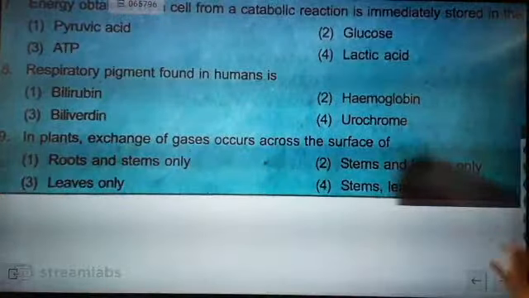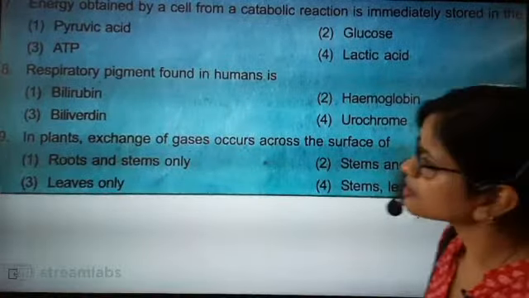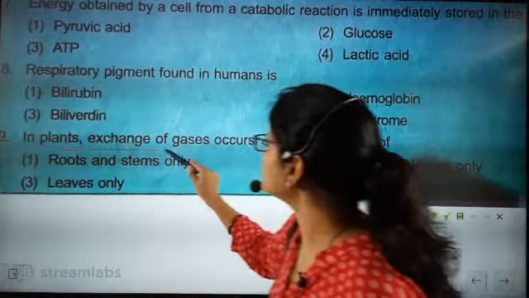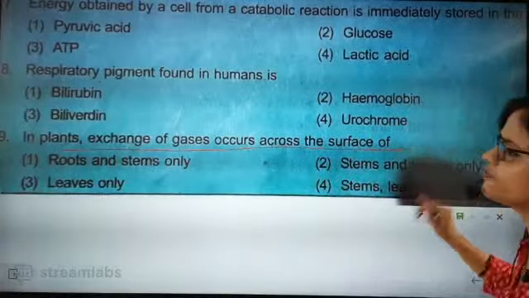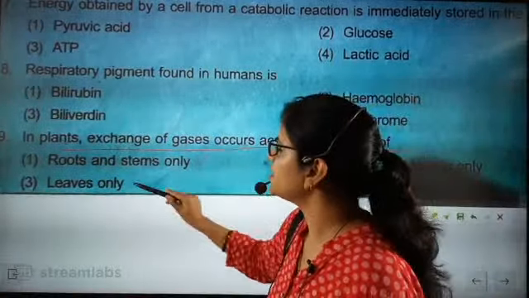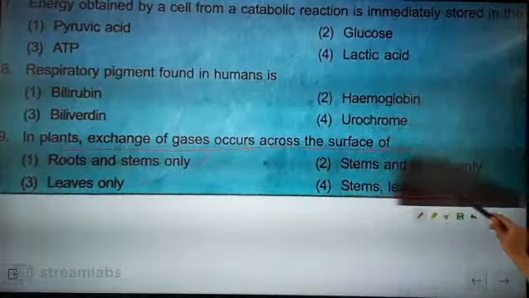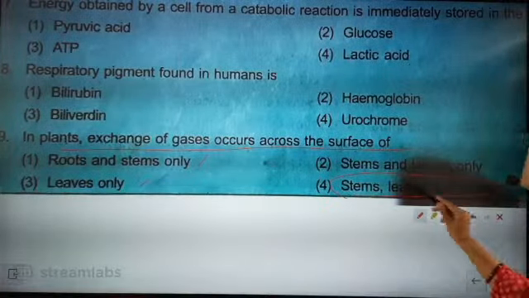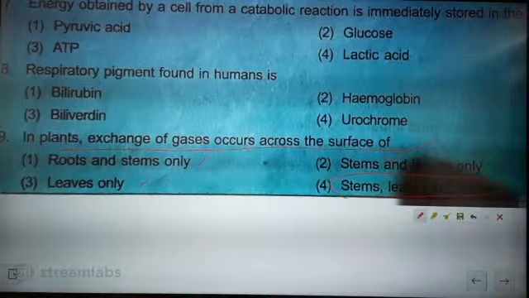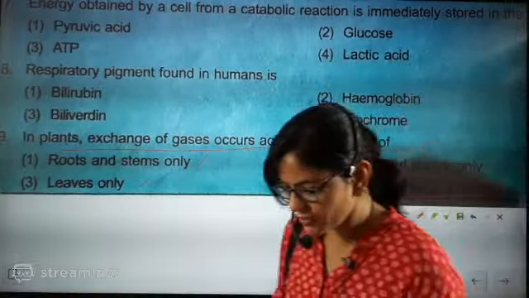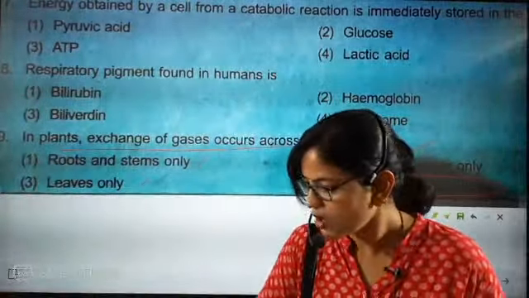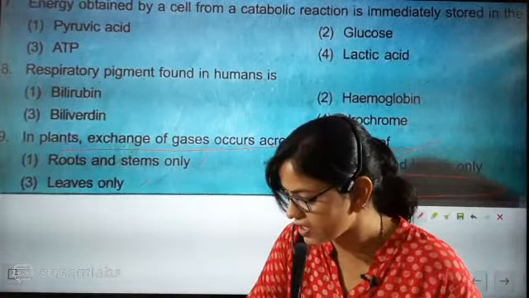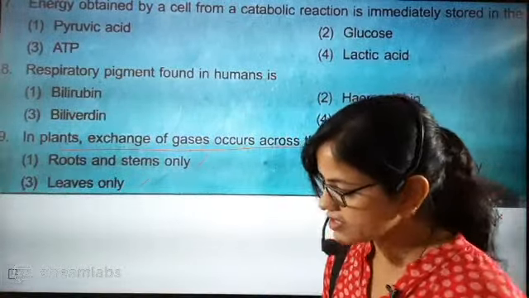So let's see, the next question: in plants, exchange of gases occurs across the surface of root and stem only, leaves only, stem, leaves and roots, or leaves and stem only. Now tell me, will respiration be done in three parts or in all the sections? Tell me quickly, in which part will respiration be done?